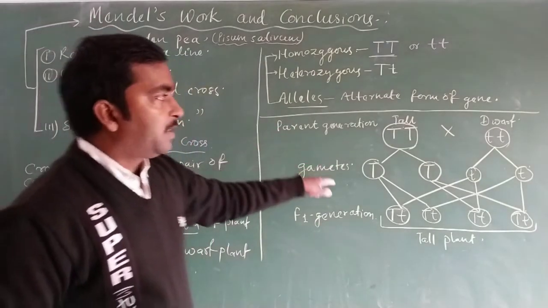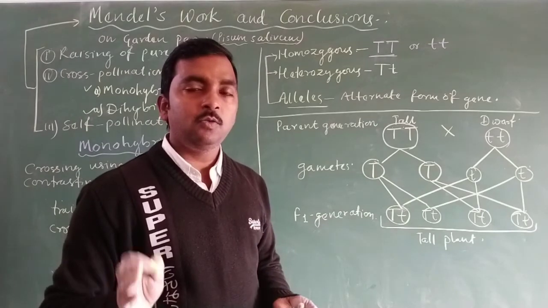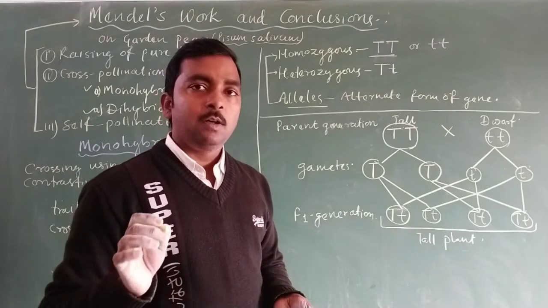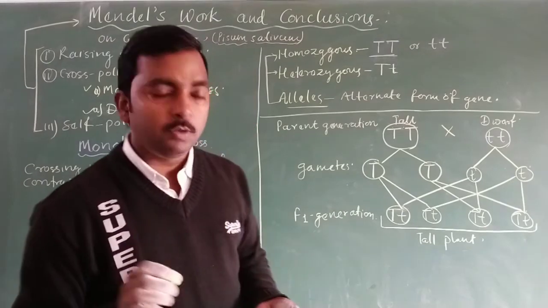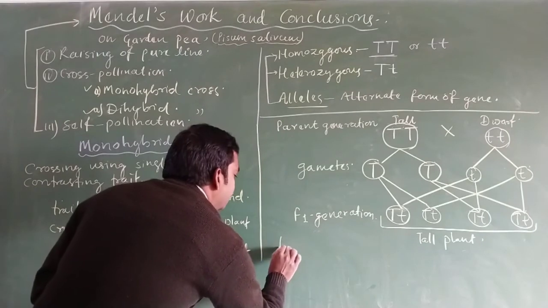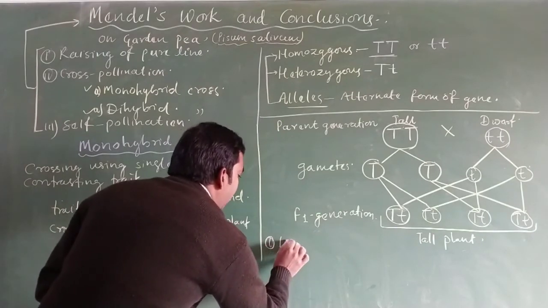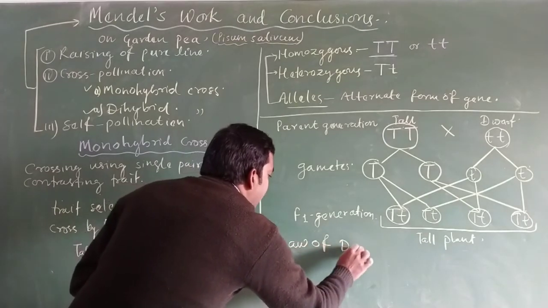So from his experiment, what conclusion was found by Mendel? That conclusion makes a rule, which is the first law, known as the law of dominance.